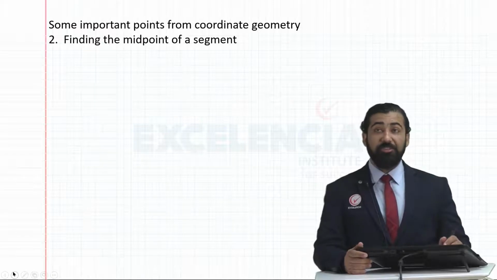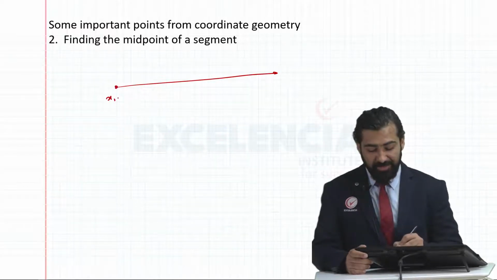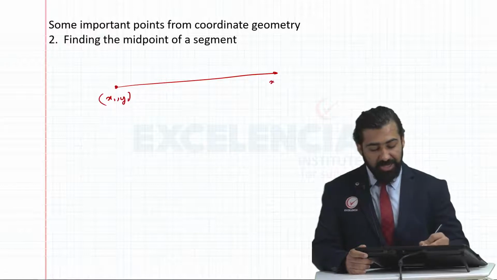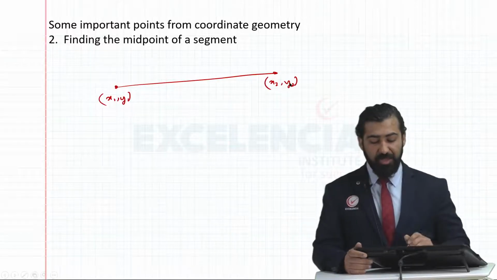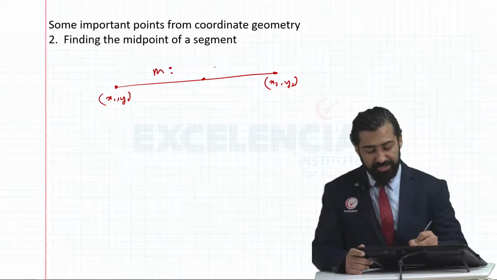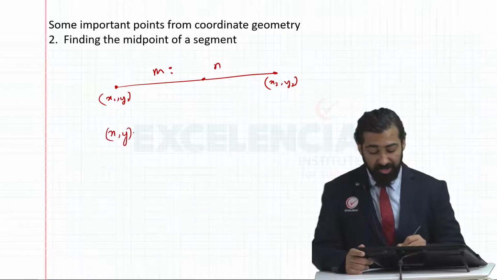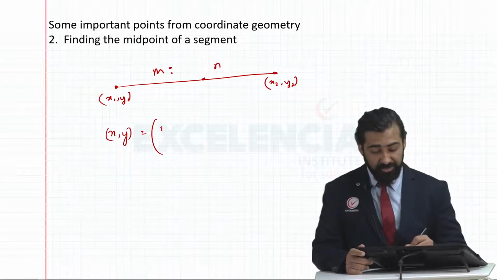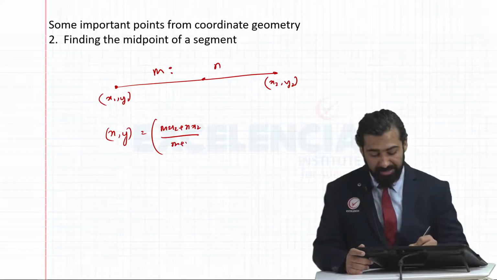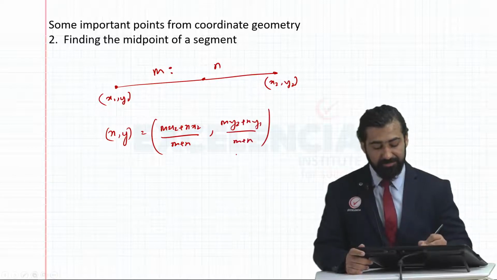We also learned how to find the midpoint of a line segment. Suppose this is my line segment having coordinates x1, y1 and x2, y2. Not just the midpoint: suppose I want to divide this in the ratio m is to n. In that case, the point x, y has x coordinate equal to (mx2 plus nx1) divided by (m plus n), and y coordinate equal to (my2 plus ny1) divided by (m plus n).